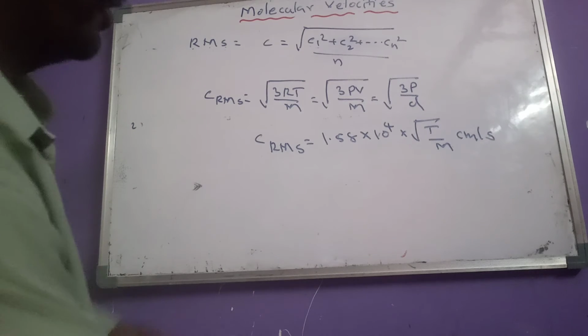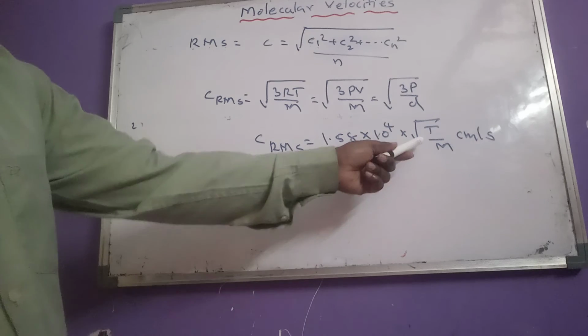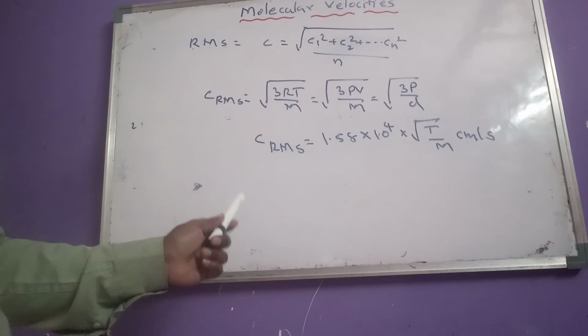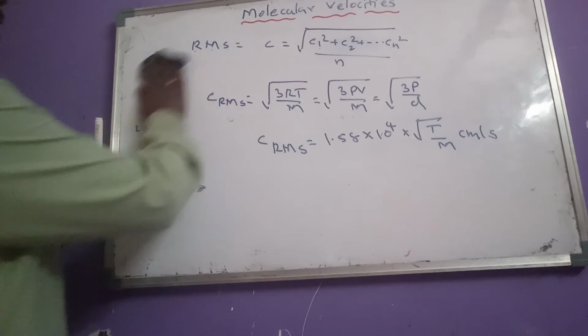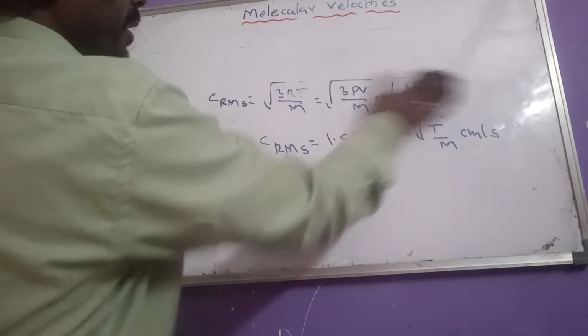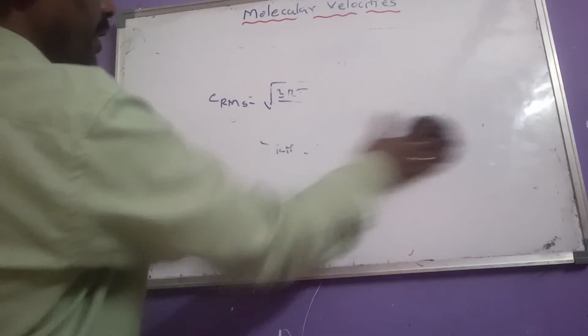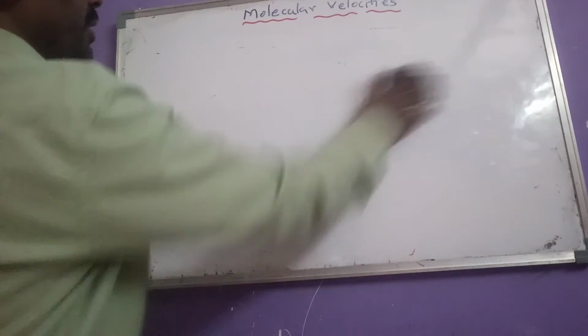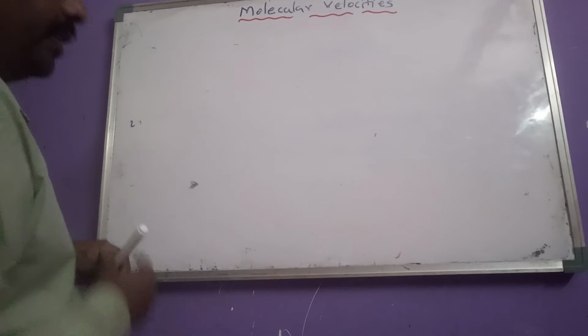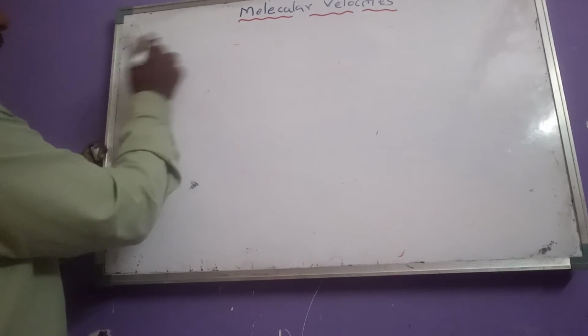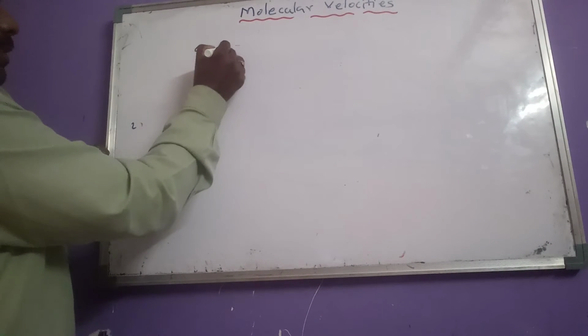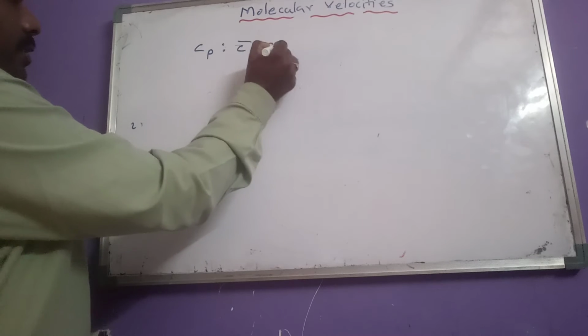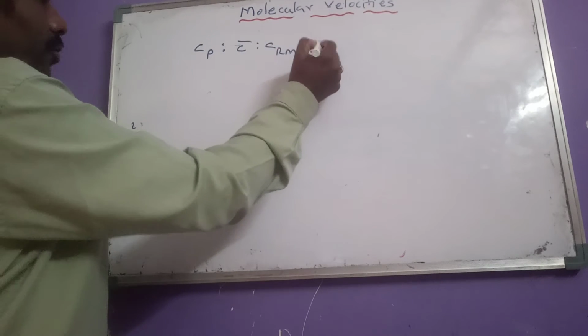Okay, so by using this formula, easily we can determine RMS velocity. And after that, the relation among the three velocities. So what is the relation here? Cp is to C bar is to CRMS equals to